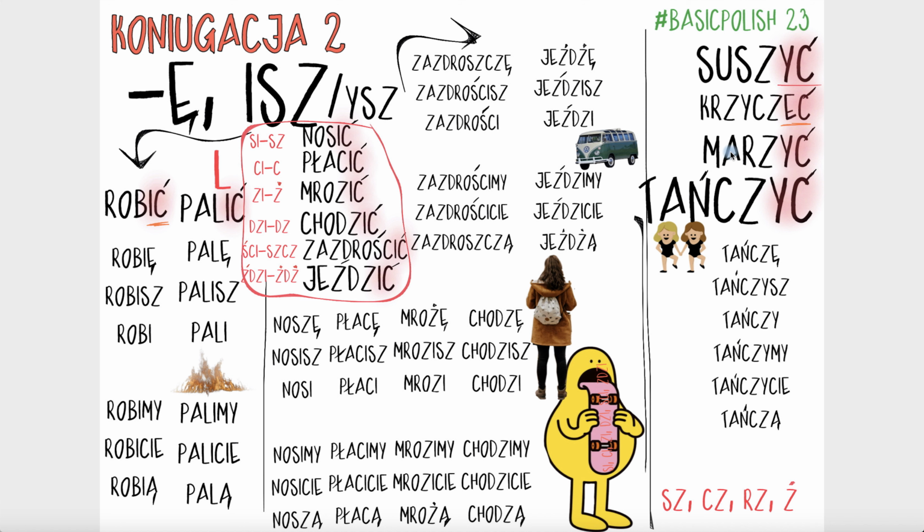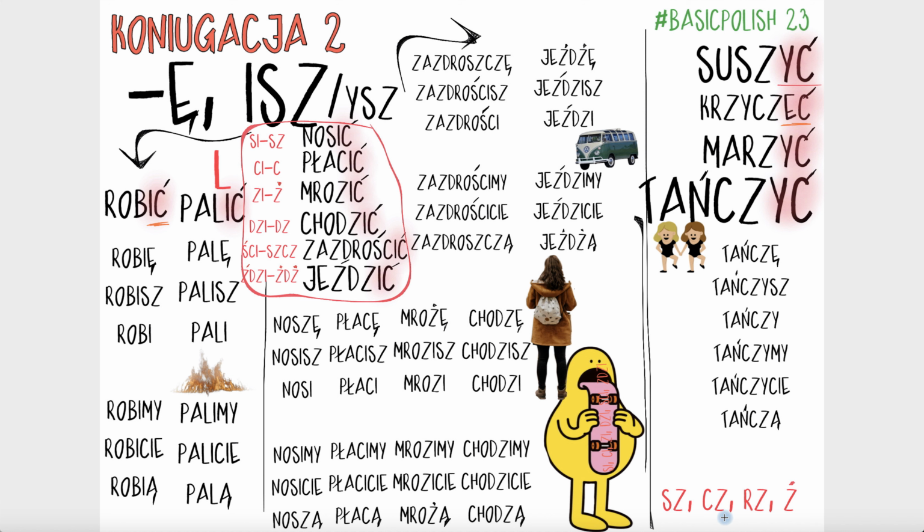Let's look at marzyć. Take away the ending and you are left with marz. Apply the ending. Marzę, I dream. Marzysz, you dream. Ona marzy, she dreams. Marzymy, we dream. Marzycie, you plural dream. Oni or one marzą, they dream. Right, and tańczyć is already there.